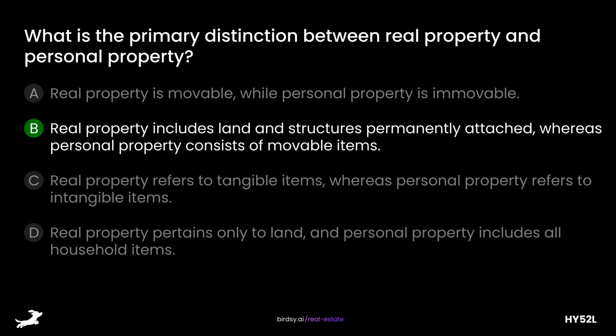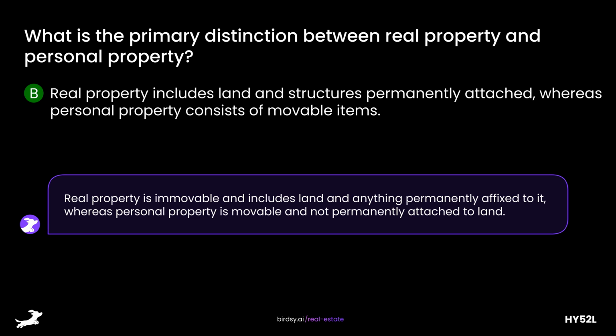The answer is B, real property includes land and structures permanently attached, whereas personal property consists of movable items.